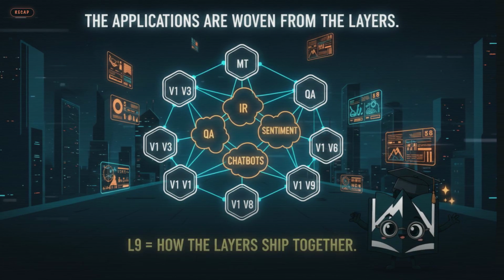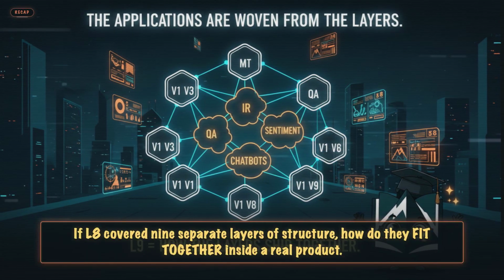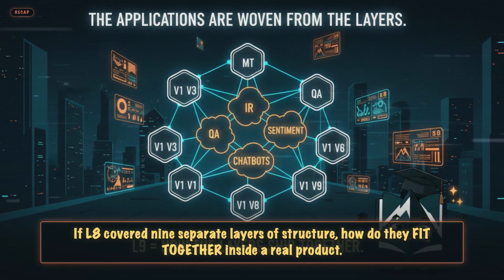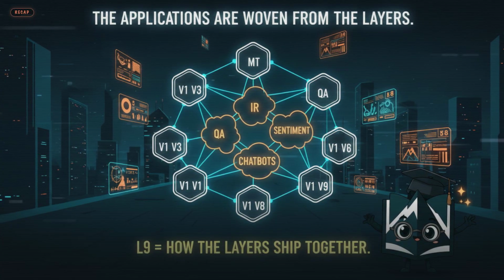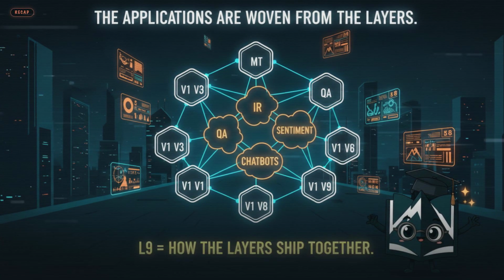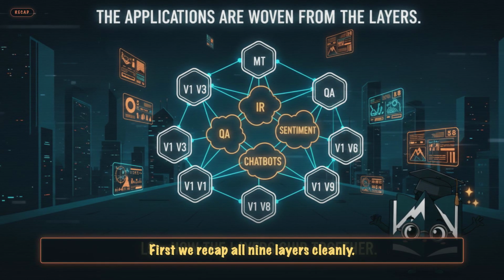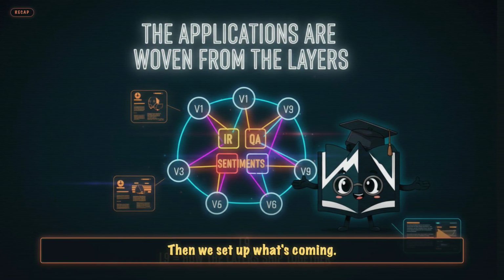Today's puzzle. If lecture 8 covered 9 separate layers of structure, how do they fit together inside a real product? And the answer is lecture 9 shows you. This video is the connective tissue. First, we recap all 9 layers cleanly. Then we set up what's coming.